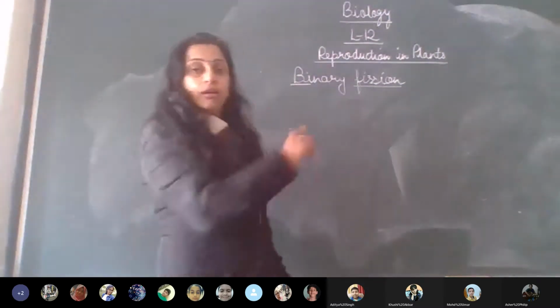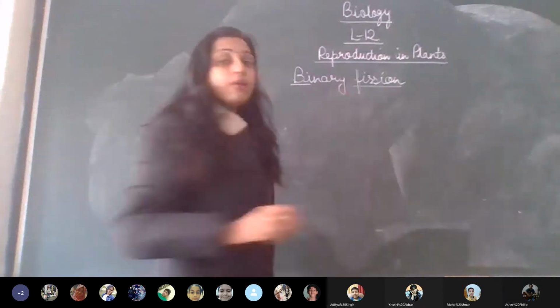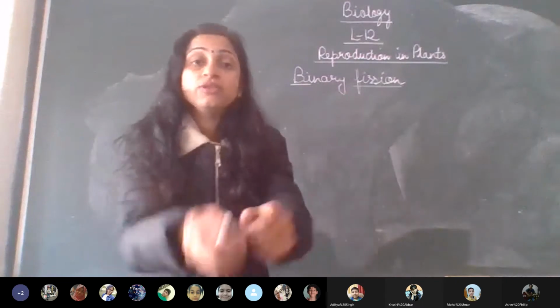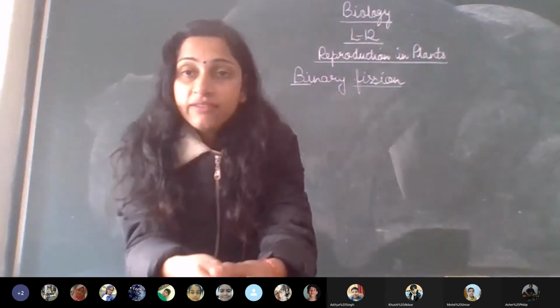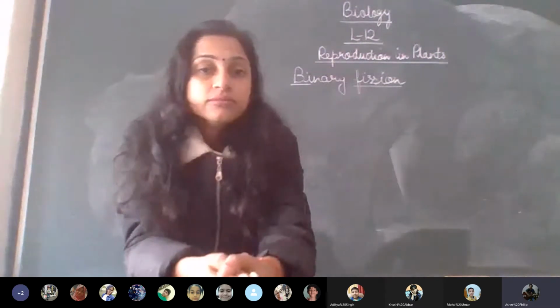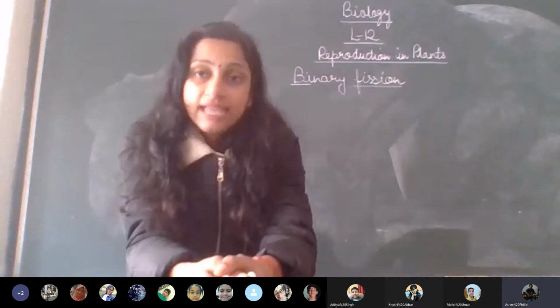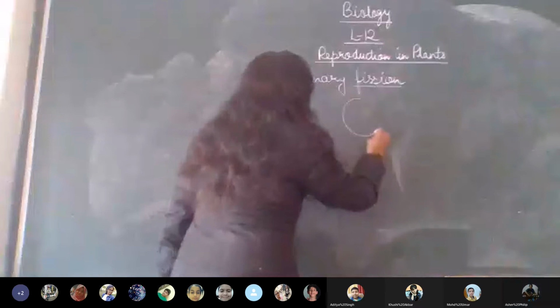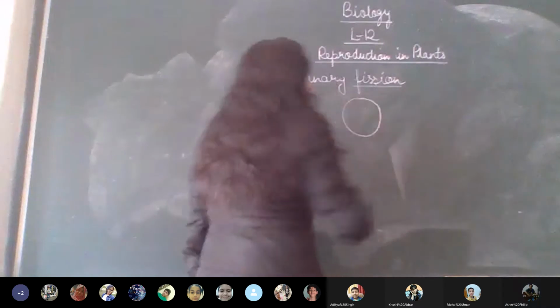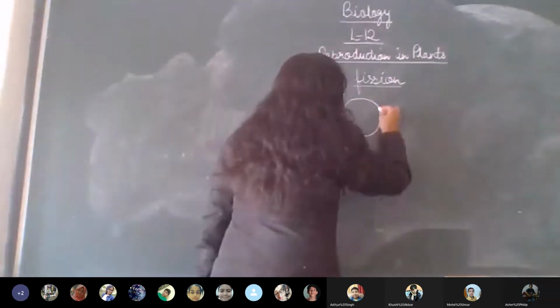Now all of you, please look here properly on the board. When we talk about the reproduction process, I told you that this process takes place only in living organisms. And the body of a living organism is made up of cells. We have already talked about the cell, but just for revision, the cell has a membrane, which is called the cell membrane.